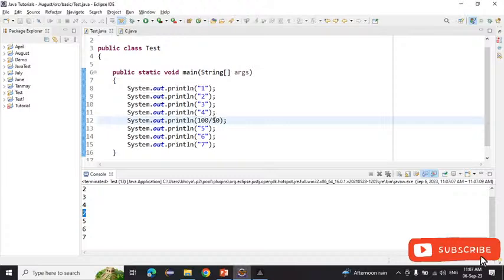Now if I write here 100 divided by 0, this time we will get the ArithmeticException. 1 2 3 4 we are getting here, and then it will throw the ArithmeticException. So if any exception comes, how will it be handled, and what will JVM do when the exception comes to this point? What happens inside? We will see that.